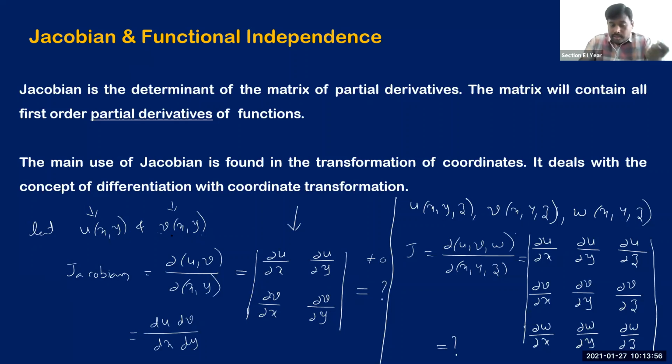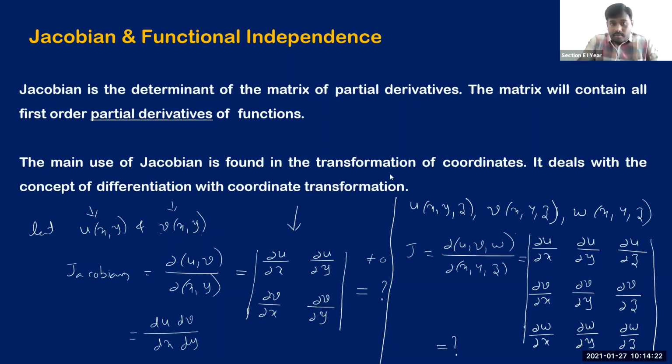When the Jacobian is equal to 0, they are dependent on each other. I mean, when they are dependent, you can write one function in terms of the other function. There must be a functional relationship between those two functions. But when the Jacobian is not equal to 0, definitely those two are independent of each other. I mean, you cannot represent one function as a function of the other one, right?